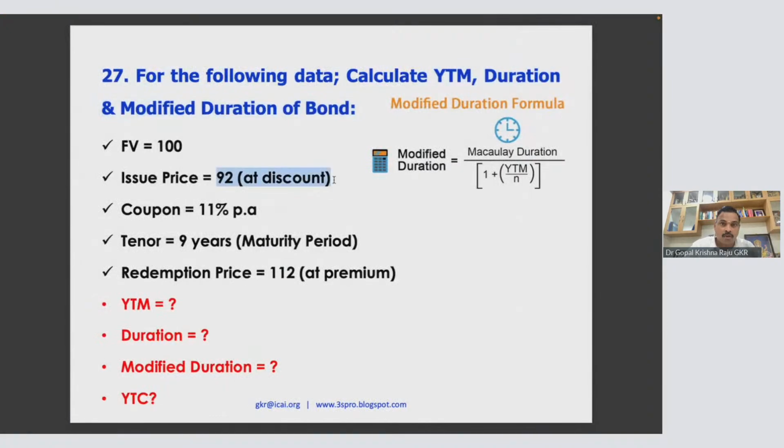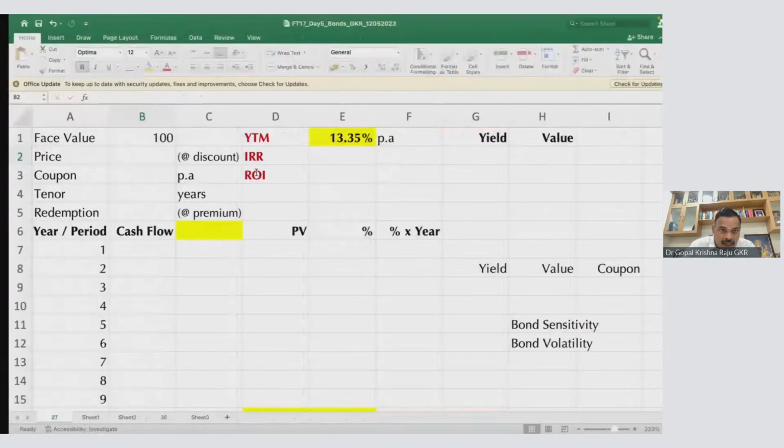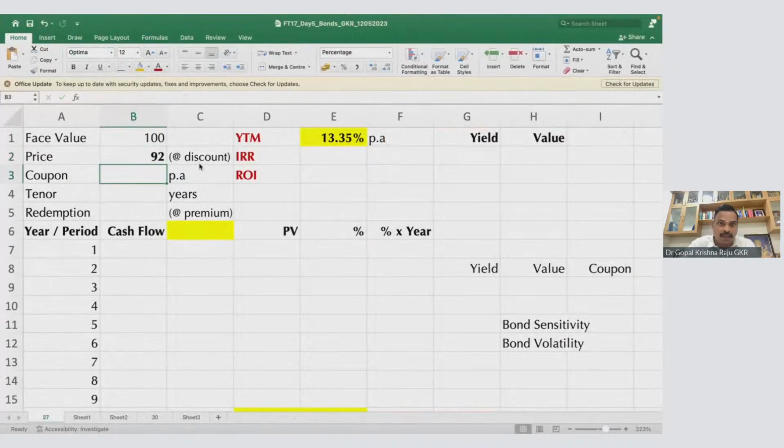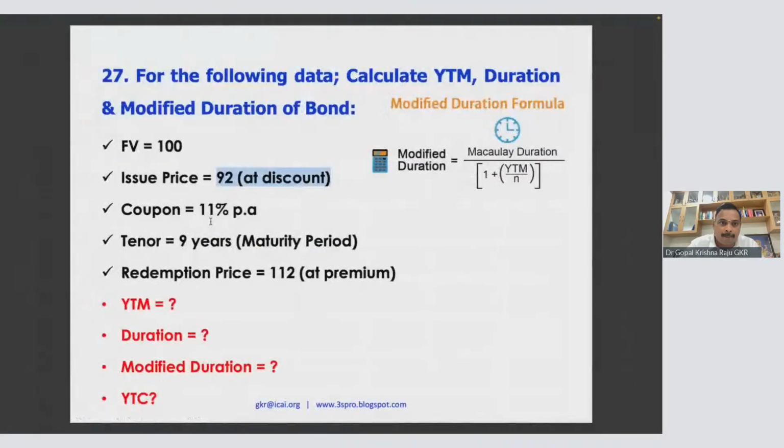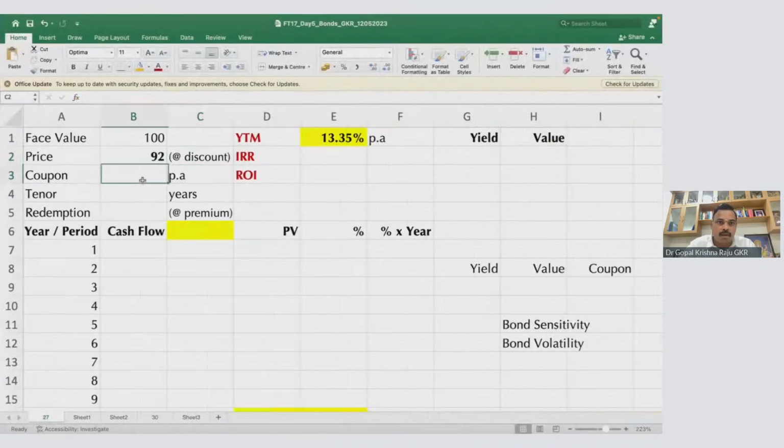Price of the bond means you buy the bond, face value 100, at 92 rupees. You pay 92 and get this bond. This is a discount. Coupon is 11%. That means 11% of 100.